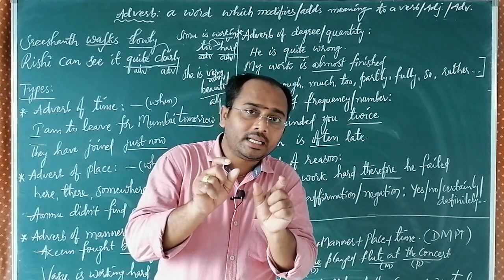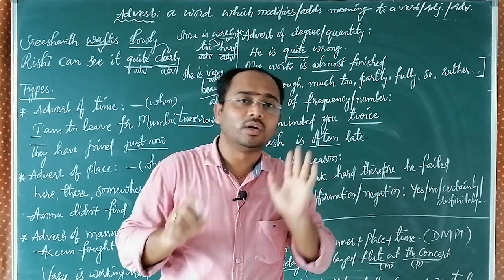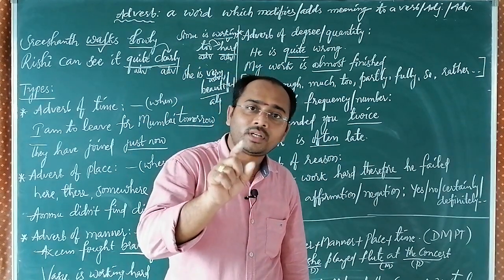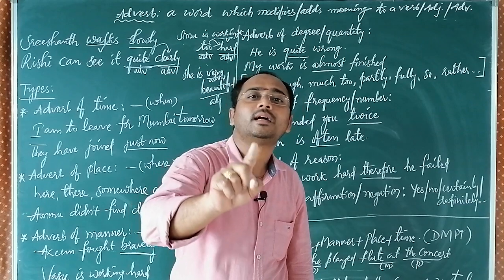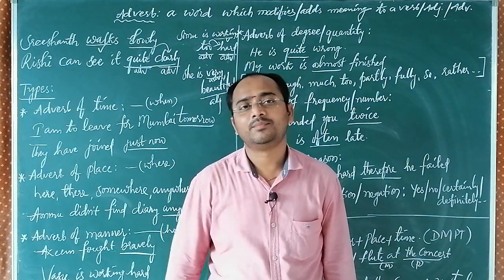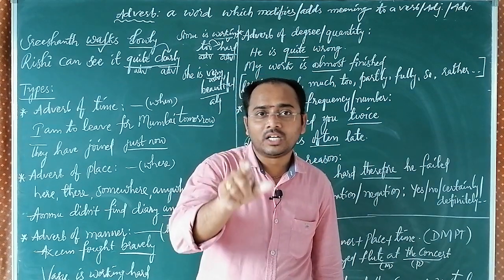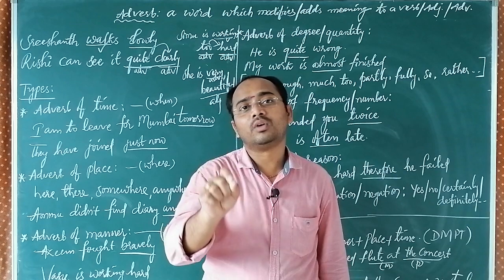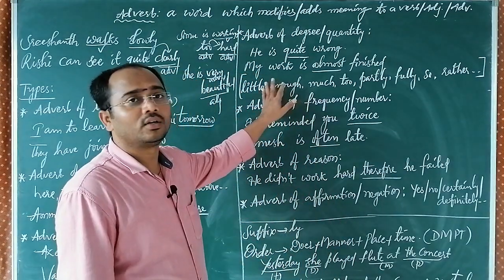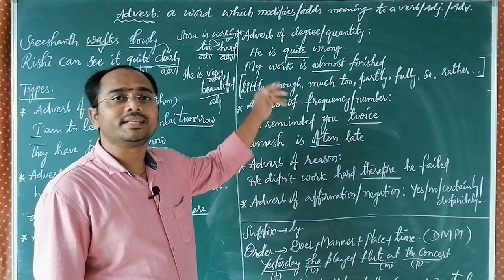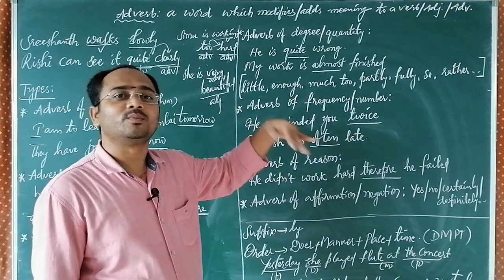To speak of the quantity of a verb or adjective is an adverb. Try to understand. Adjective of quantity, adverb of quantity. That is the only point here. Quantity and number of a noun or pronoun means adjective. Verb or adjective means adverb.